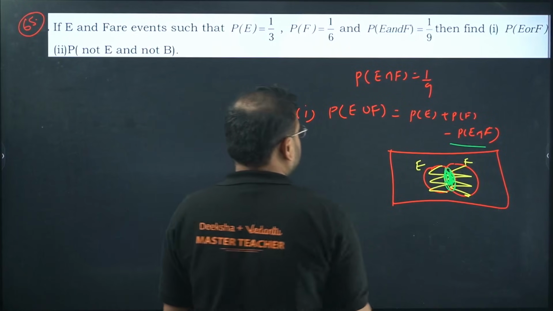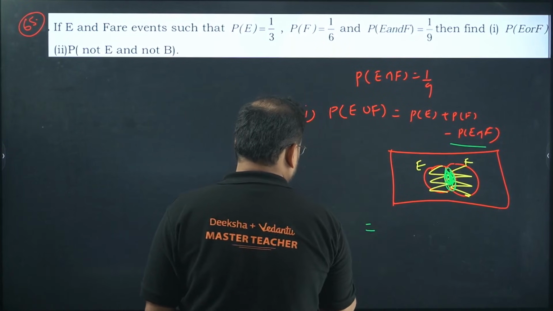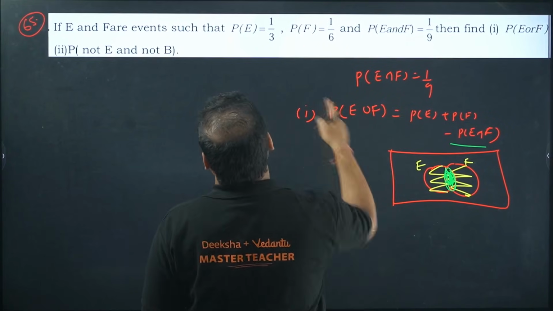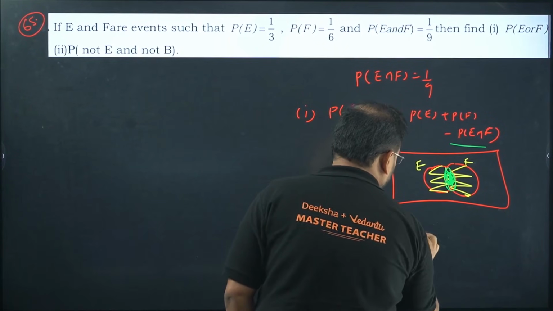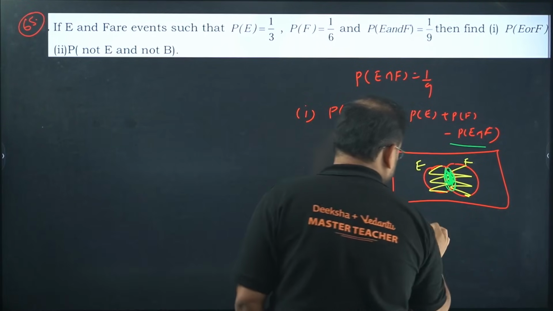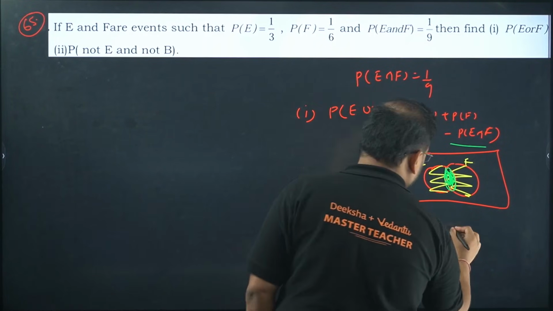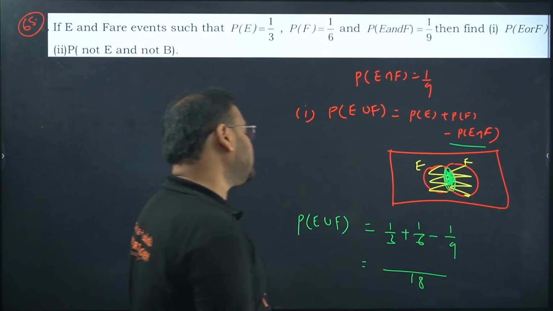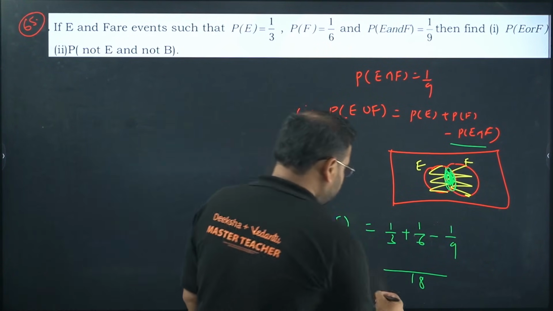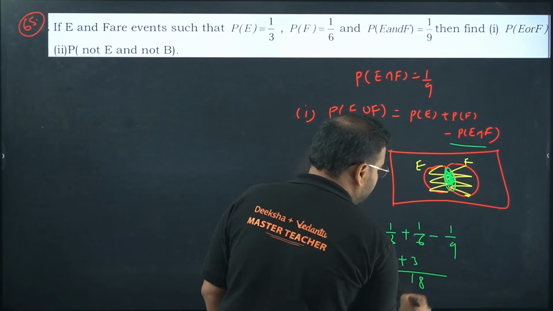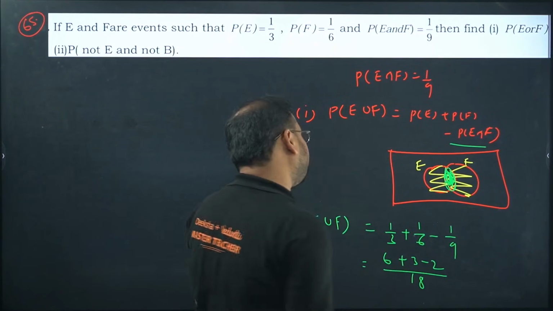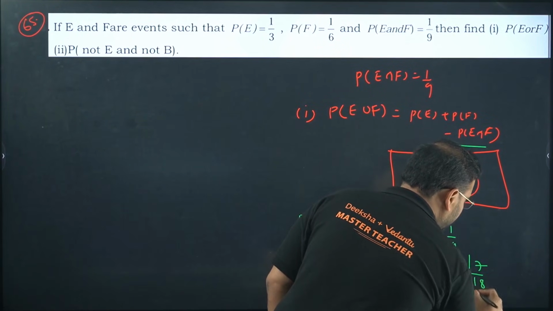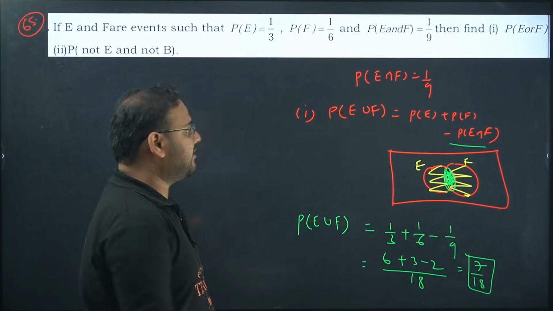Making sense? Yes. Now I have the values of everything. P of E union F will be P of E, 1 by 3, plus P of F, 1 by 6, minus 1 by 9. LCM will be 18. 6 3s are 18, 3 6s are 18, 9 2s are 18. So we get 6, 3 and 2. 3 plus 6 is 9, minus 2 is 7. So 7 by 18 is the result for the union of E and F.